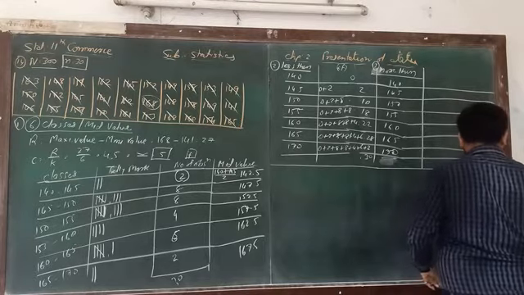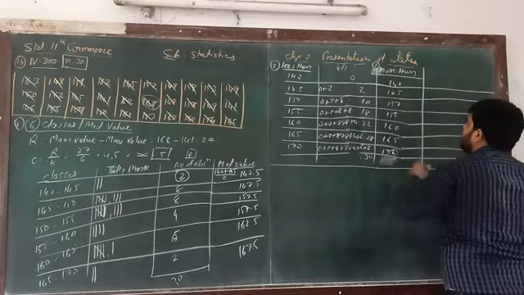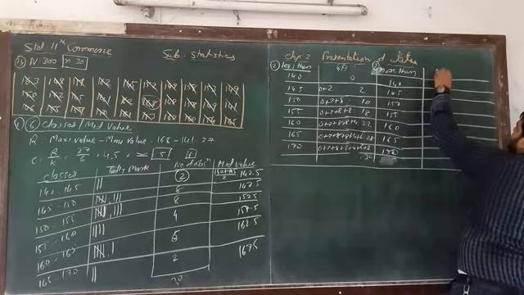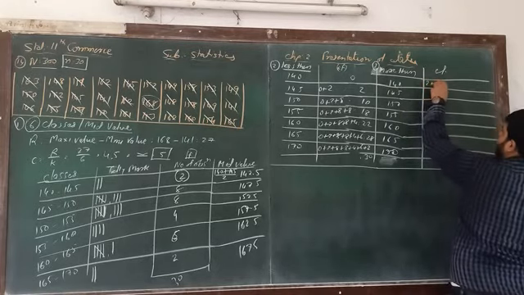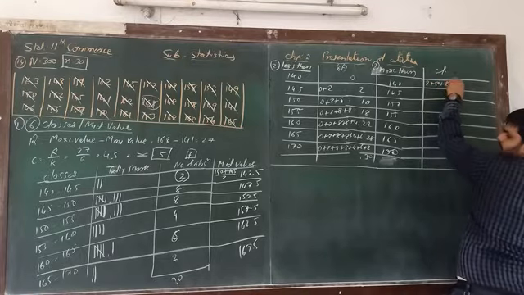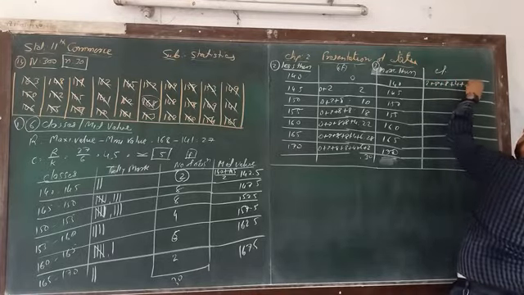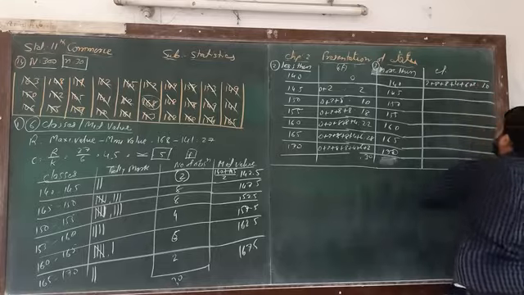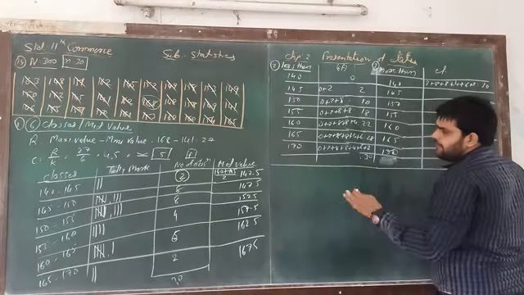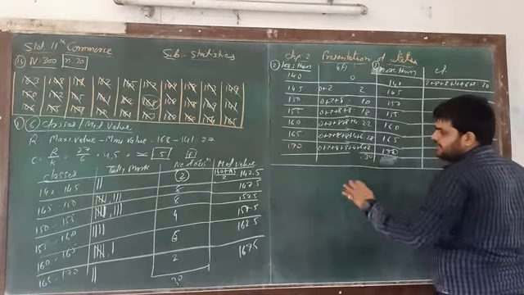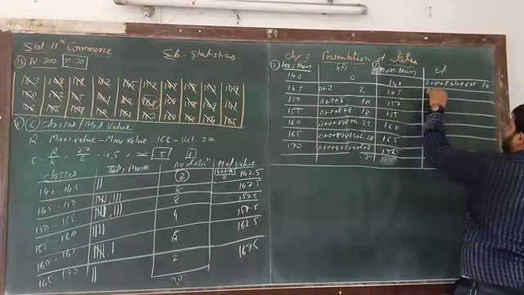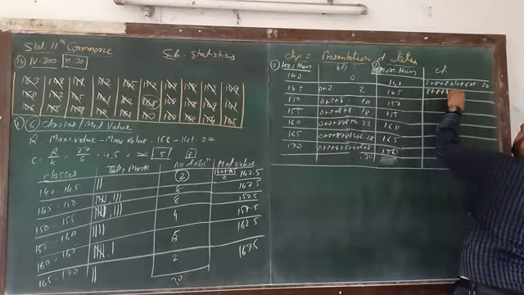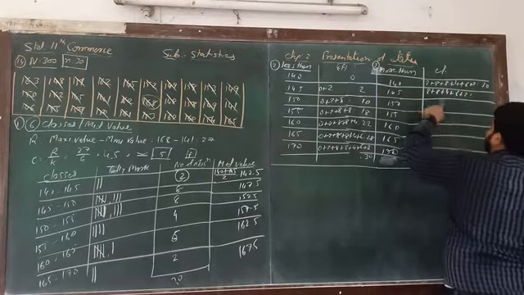Now what we have to do? The cumulative frequency CF is equal to 2 plus 8 plus 8 plus 4 plus 6 plus 2, which is 30. Now more than 45, so 2 is deducted, because we have to deduct 1. So 8 plus 8 plus 4 plus 6 plus 2, the answer is 29.